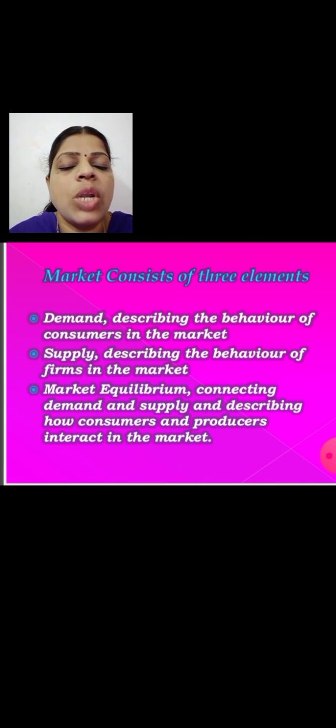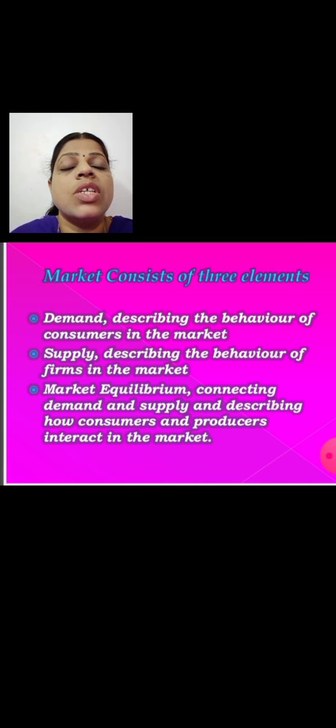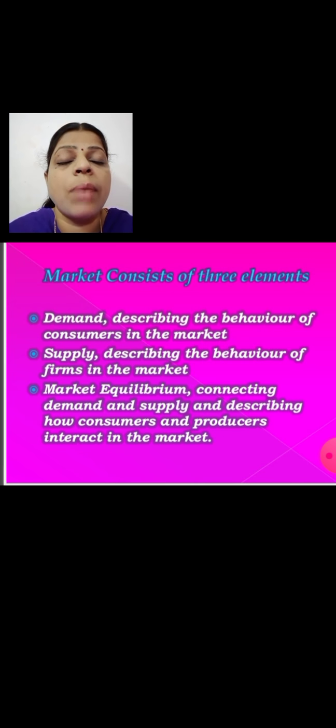The market equilibrium connects the demand and the supply, describing how consumers and producers interact in the market. This is the manner in which it is determined in the perfect competitive market. According to the increase or decrease in the demand and the supply, the equilibrium prices will get determined in this perfect competitive market.